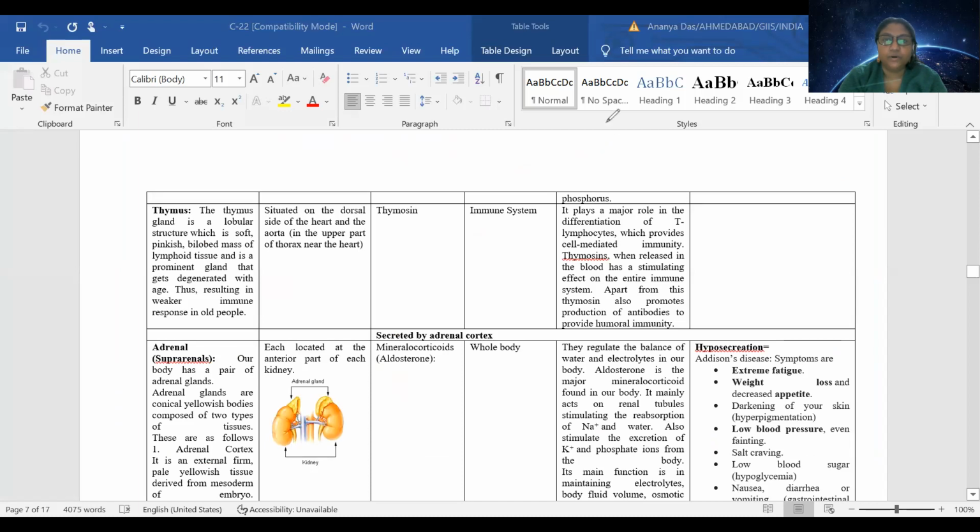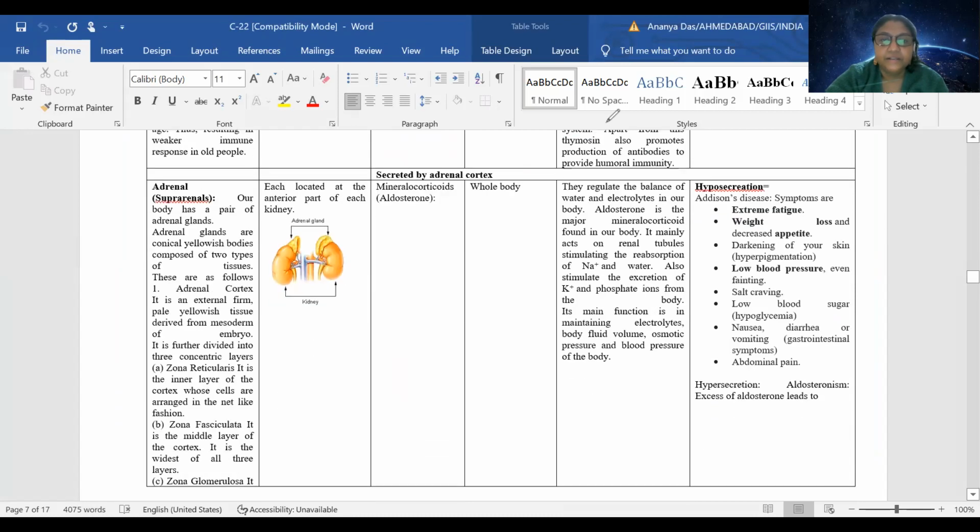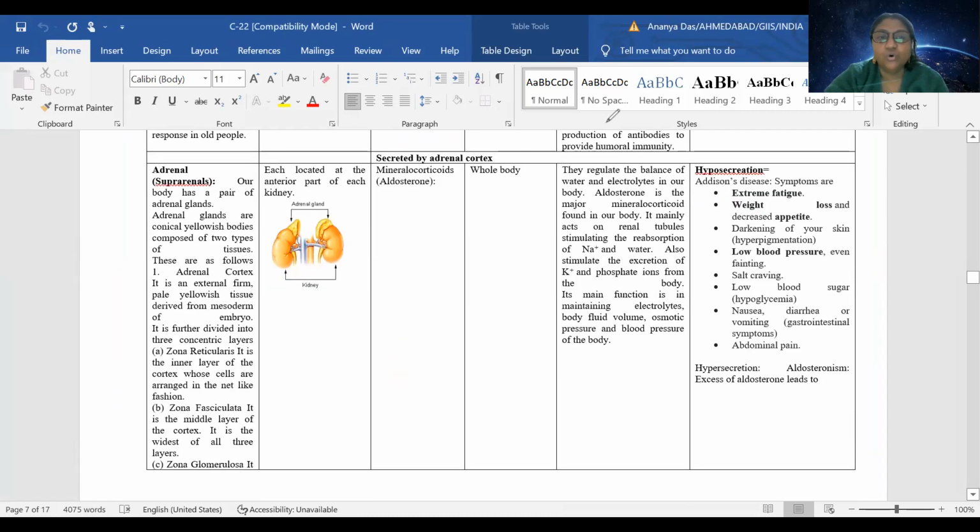We will now talk about a very important gland, the adrenal gland. The whole adrenal gland, which is also known as the suprarenal gland, can be subdivided into two layers. The outermost one is the cortex and the inner part is the medulla. First we will talk about the cortex and the hormones secreted by the adrenal cortex, and then we will talk about the medulla.